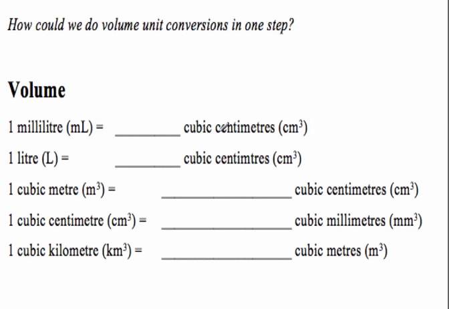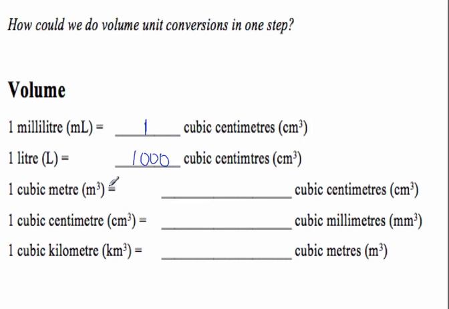Okay, so we have to look at liters too and see how we can do those. So remember, 1 milliliter equals 1 cubic centimeter. You have to remember that. So 1 liter is actually 1,000 cubic centimeters. Alright, 1 cubic meter is equal to how many cubic centimeters?